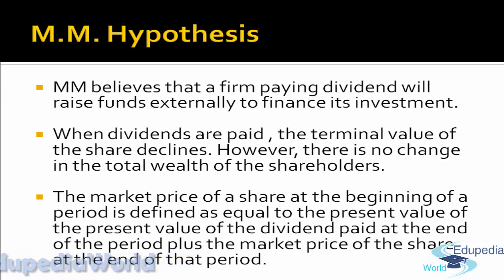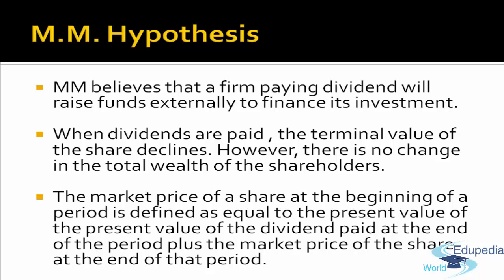That is the market value of the share plus dividend: 112 plus rupees 8 equals 120. So if you pay that dividend, the market value of the share declines to 112 because you paid 8 rupees as dividend.